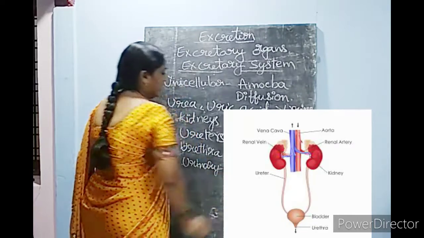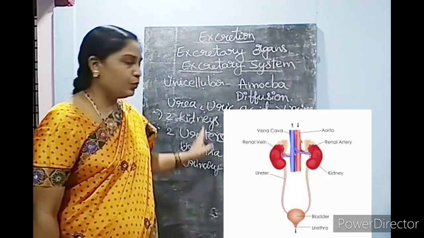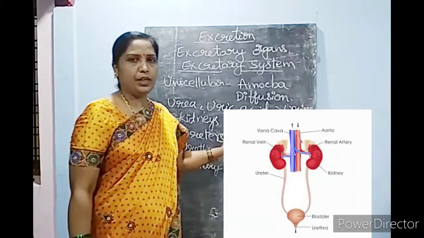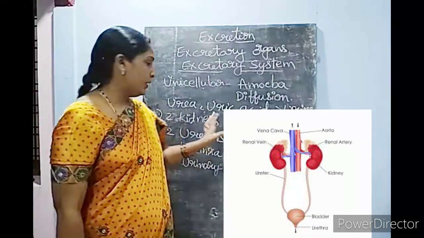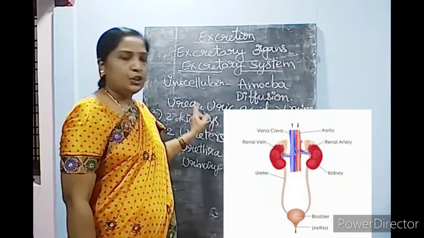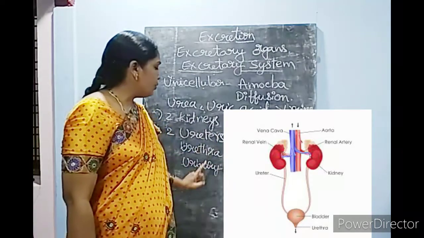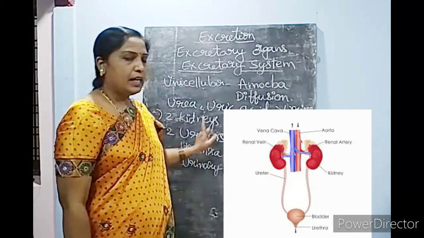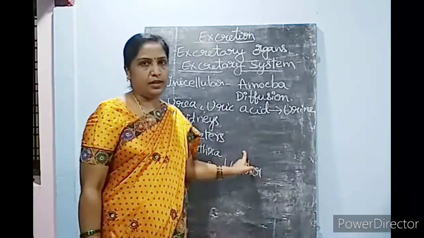These are the excretory organs which help to remove urine from the human body.